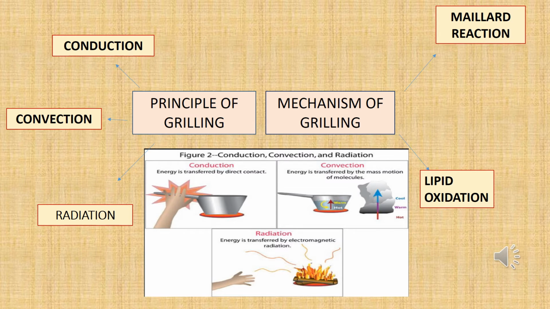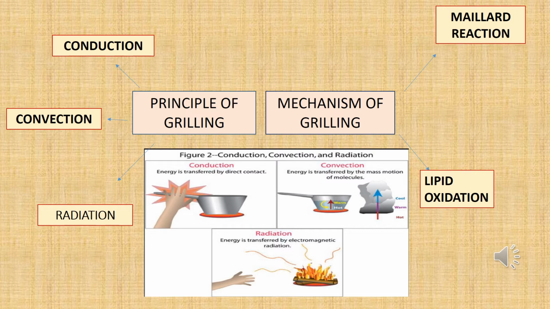As for mechanism, there are two mechanisms of grilling, which are Maillard reactions and lipid oxidation. During Maillard reactions, the aroma, color and flavor change. This reaction comes about because the meat protein breaks down into amino acids. These amino acids then interact with the sugar present in the meat.